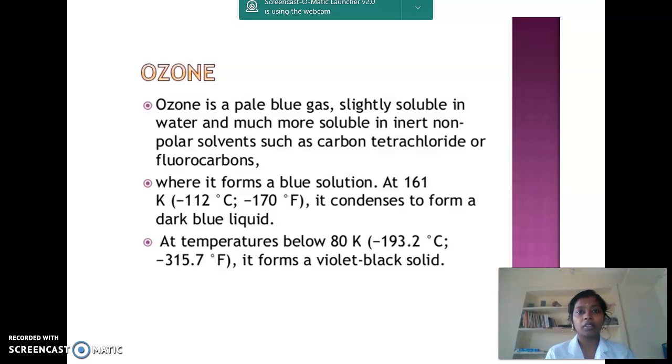Characteristics of ozone. It is a pale blue colored gas and it is very slightly soluble in water, but soluble in inert non-polar solvents like carbon tetrachloride, fluorocarbons, etc. It also forms a blue colored solution at 161 Kelvin, which condenses to form a dark blue colored liquid. At temperatures below 80 Kelvin, it forms a violet black colored solid.